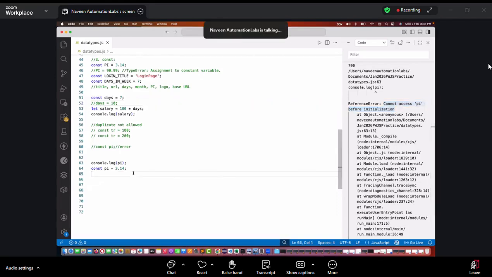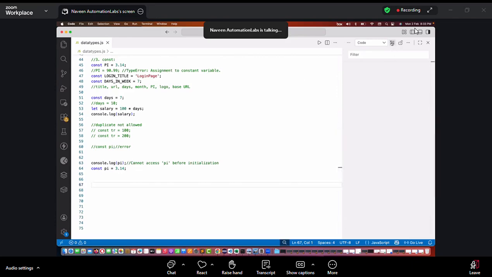Never use hoisting in real time. This is just an initial bug. JavaScript had to solve it. That's why they introduced let and constant. Hoisting is never used in Playwright or any real time. Okay, Riyaz? So remember this thing, it will always give you the error over here. So the interviewer is asking, okay, hoisting is allowed with let and constant? No, it's not allowed. You can do it, but when we run it, it will always give you the error.